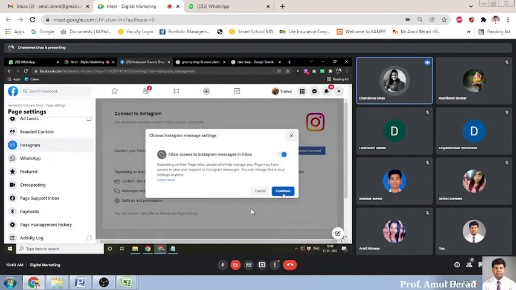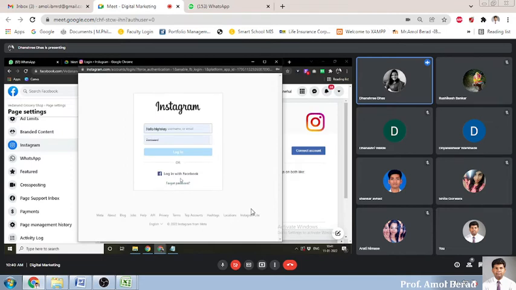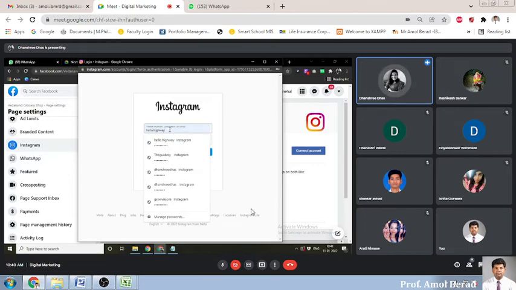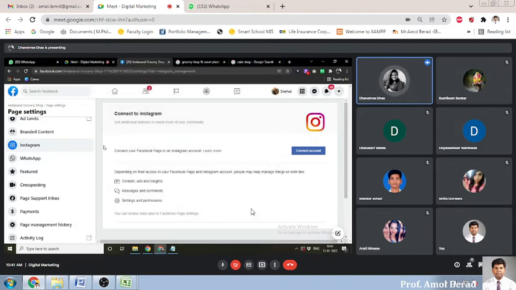Here we click on Continue, and then this screen opens, and we simply have to type our Instagram ID and password and click on login. Then it shows that our account is connected to our page.